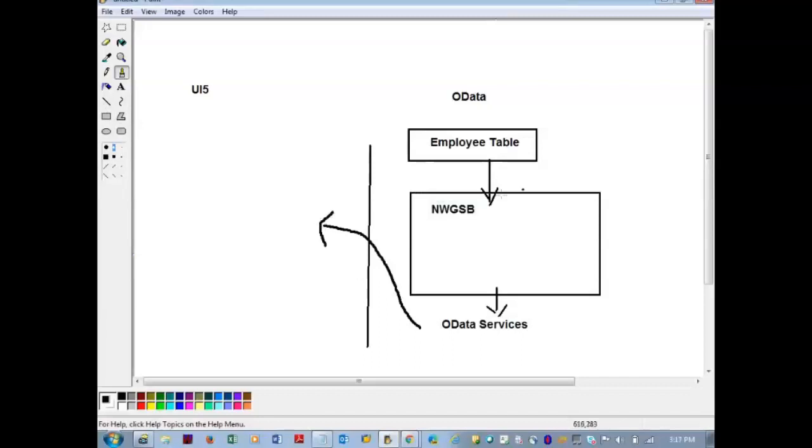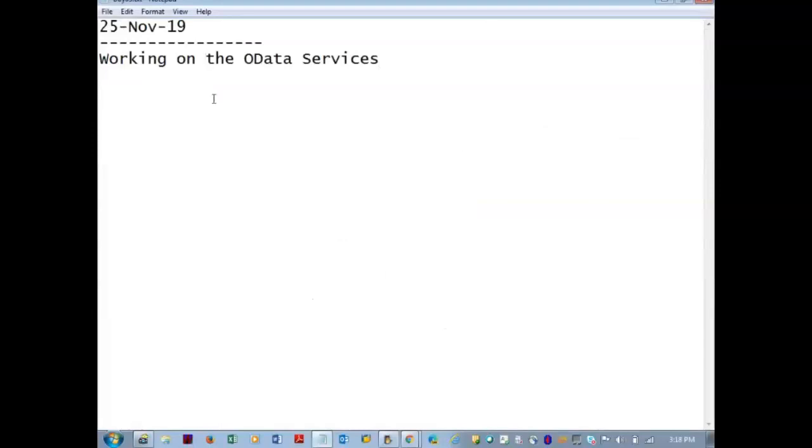As of now, let me call this part 1 and this part 2. Before going into part 2, we need to understand some things about OData, so I'm not going to explain part 2 now. Part 2 deals with generating the OData services. That generation I'm not teaching now; later we'll see that generation part. Consumption means there are some test data provided by some companies, some vendors, and we can work on that data. So, working on OData services.